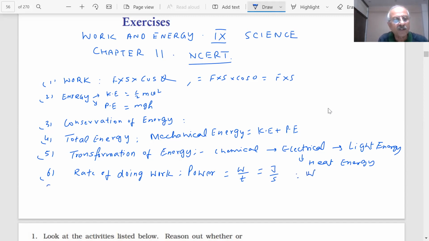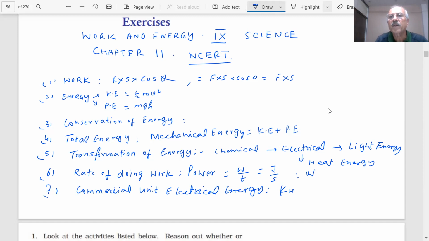Then we also discussed the energy unit. What was the commercial unit of electrical energy, students? Kilowatt hour.